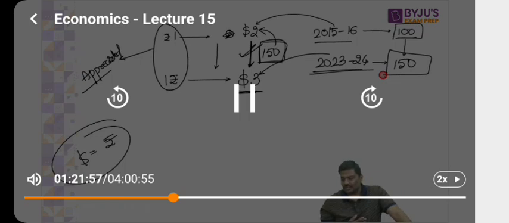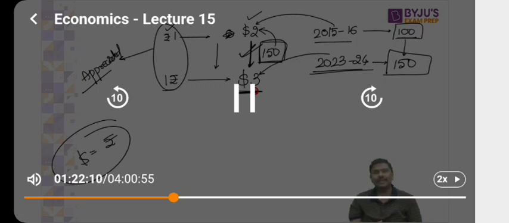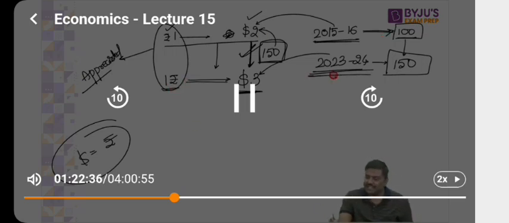My dear, it is very difficult. I'm saying 1 rupee is equal to $2. It has changed to 1 rupee is equal to $3. Has the rupee not appreciated? Has the dollar not depreciated here? Of course, yes. The dollar has depreciated and the rupee has appreciated. Imagine in 2015-16 this exchange rate I wrote as equal to 100 units. And by 2023-24, because 1 rupee is equal to $3, I will change this to 150.